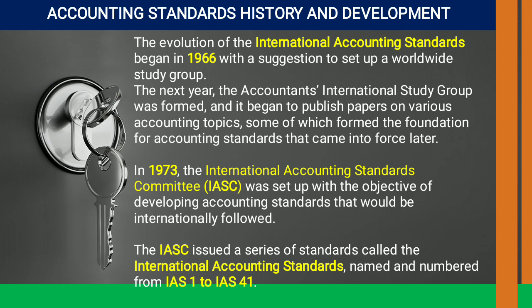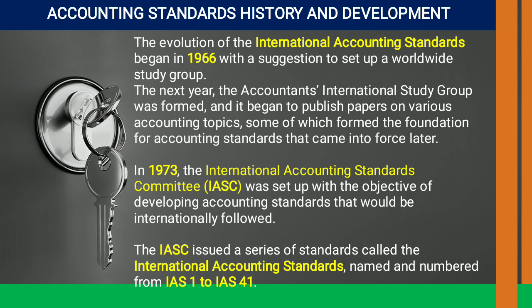So in this topic, we are going to discuss the process of how the accounting standards developed. As we know, the history of accountancy is not too old in the way of literature.